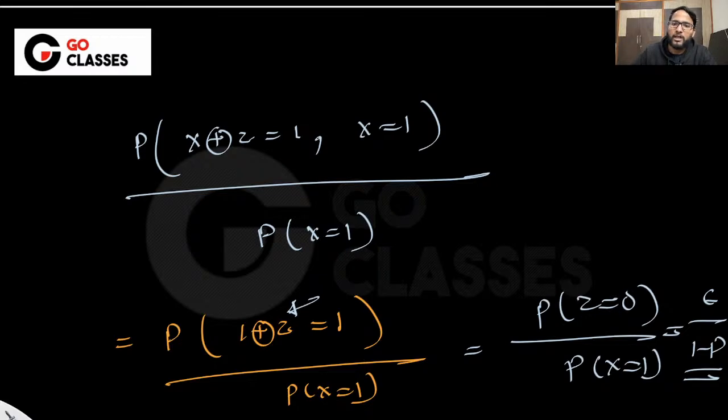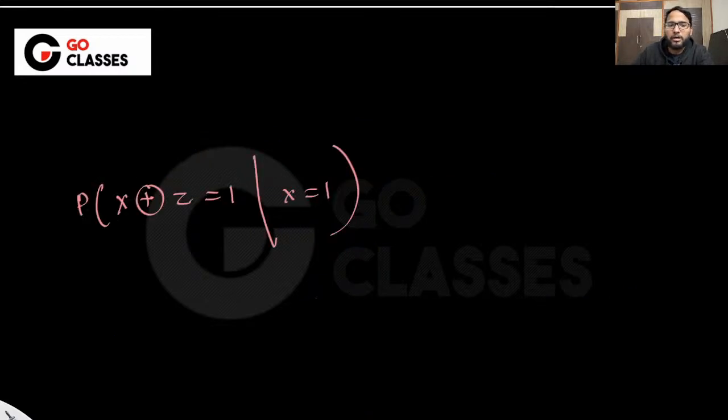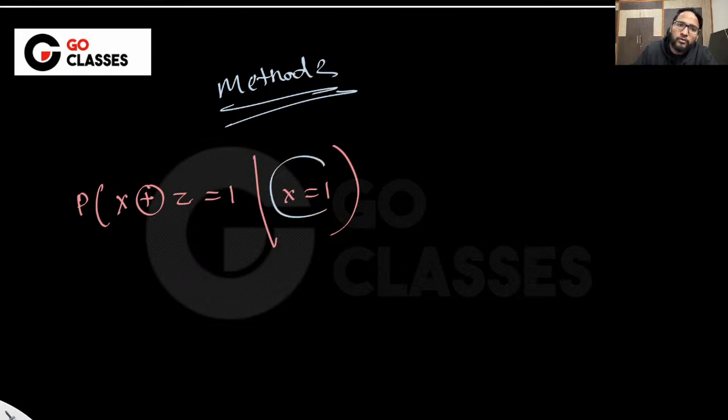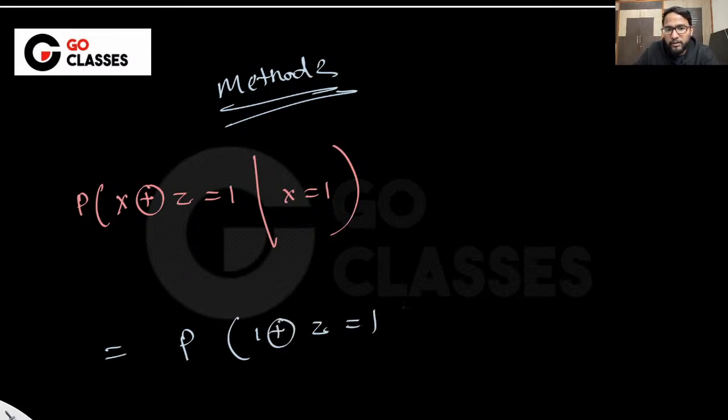Okay. Cool. Now let's just move to method 2, where it is saying x equal to 1 is known, and then they are asking the probability of this. Earlier, we basically separated them out using the formula, but now if it is given to you, then why don't you put the value directly? You just remove this and use this information because it is given to you. You just say this is 1.